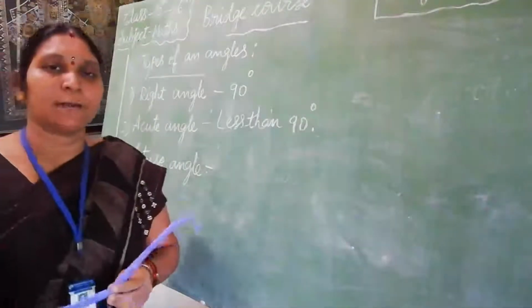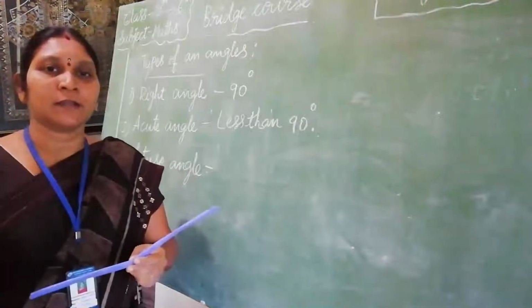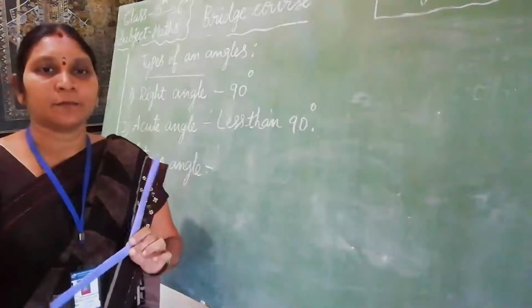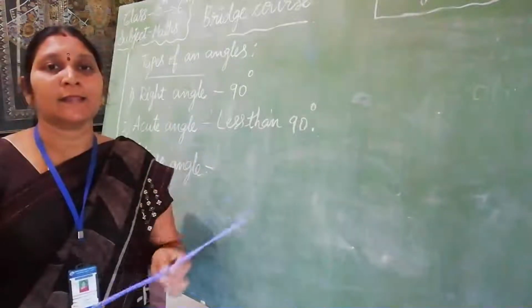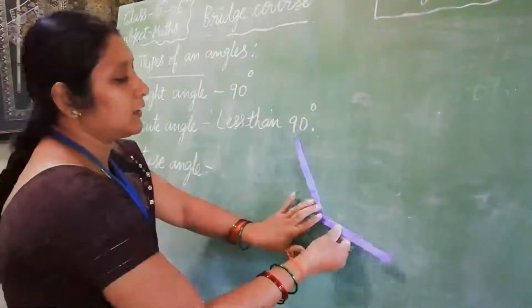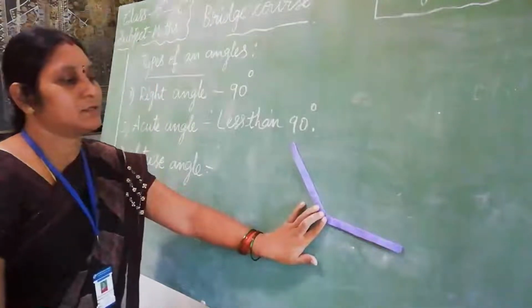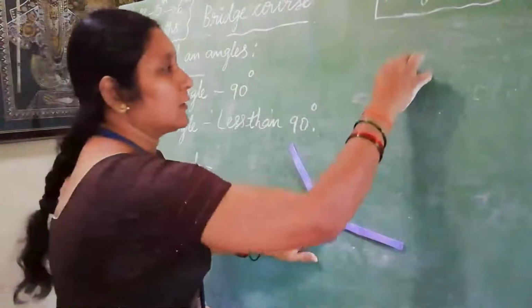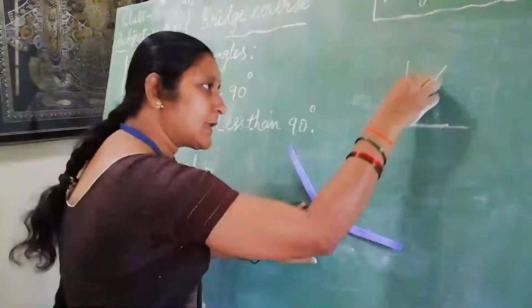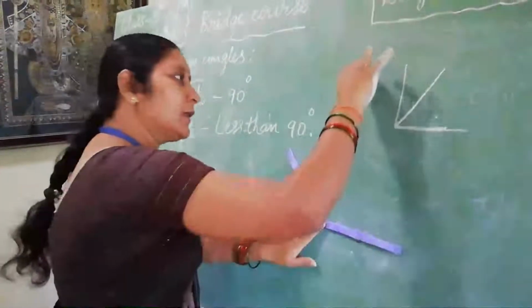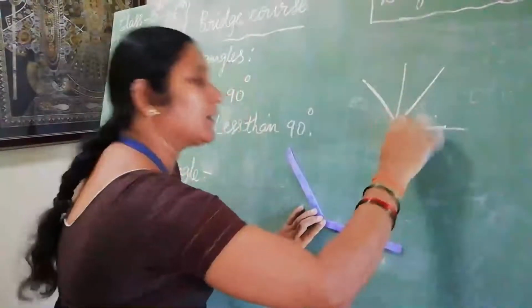The last one is obtuse angle. Obtuse means what? More than 90 degrees. An angle that is greater than the right angle is called obtuse angle. See this one? This is a right angle. This is an acute angle. This is the obtuse angle.